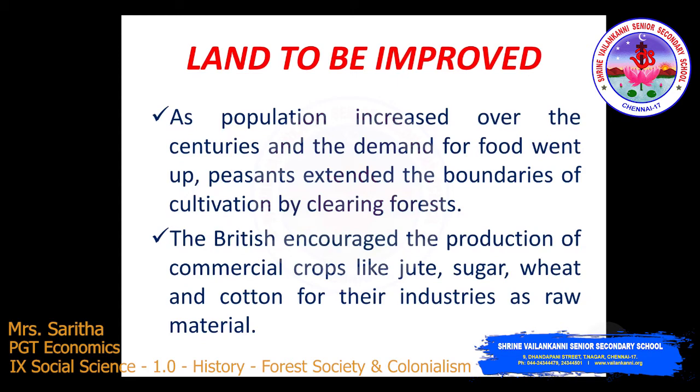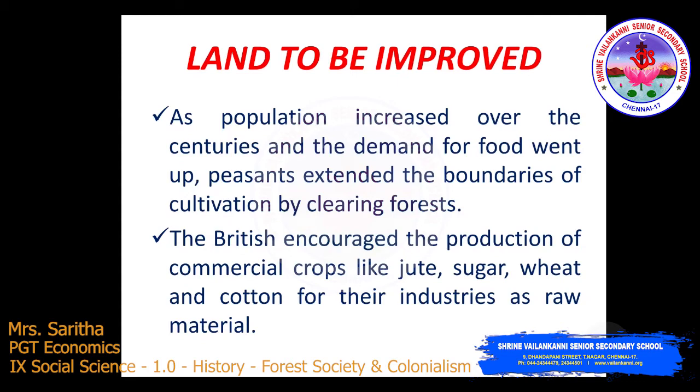The first reason: the British directly encouraged the production of commercial crops like jute, sugar, wheat and cotton for their industries as raw materials.